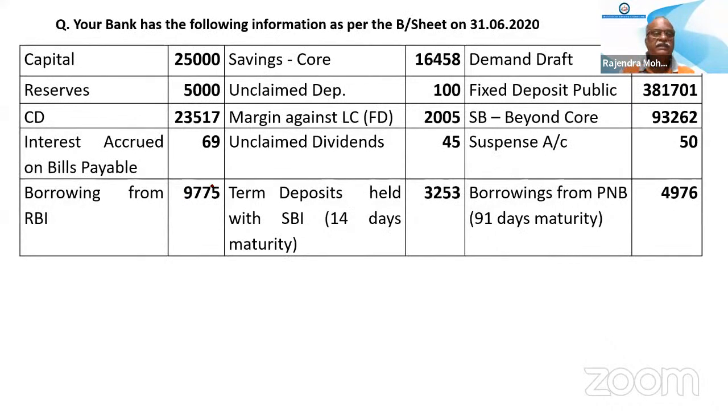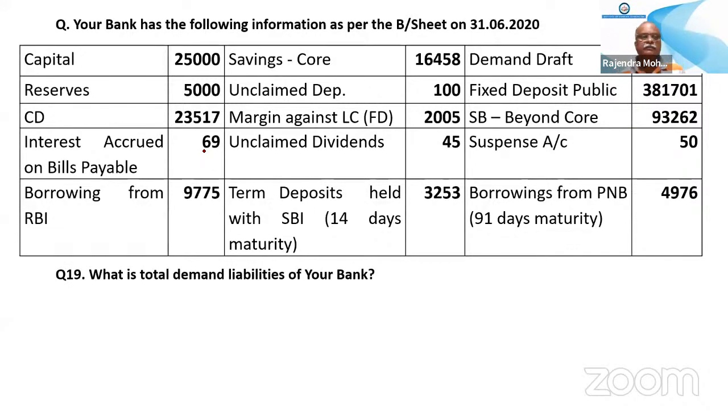Now, these are the things given: capital reserves, current account, everything is given. Again, same type of thing. So we have to answer: what is the total demand liabilities of the bank? Demand liabilities. Which are the demand liabilities?